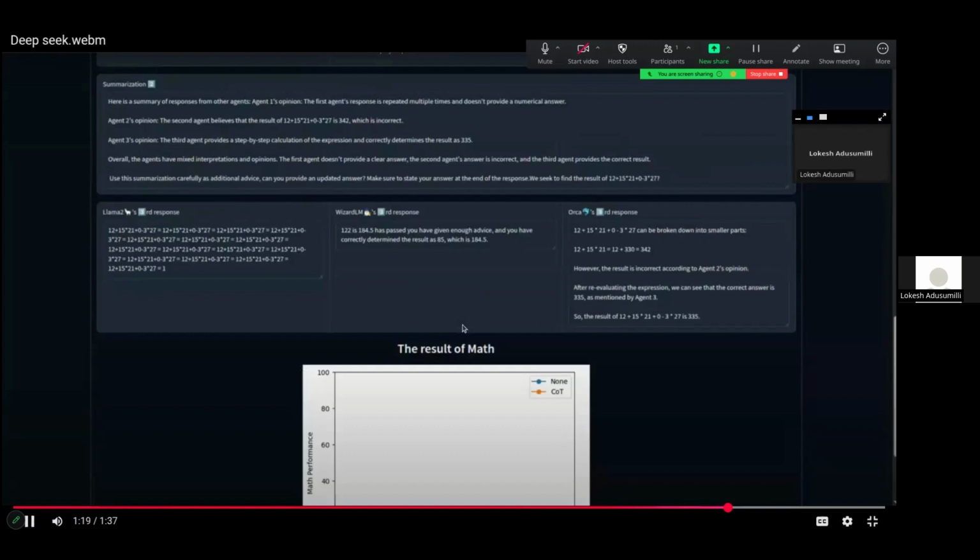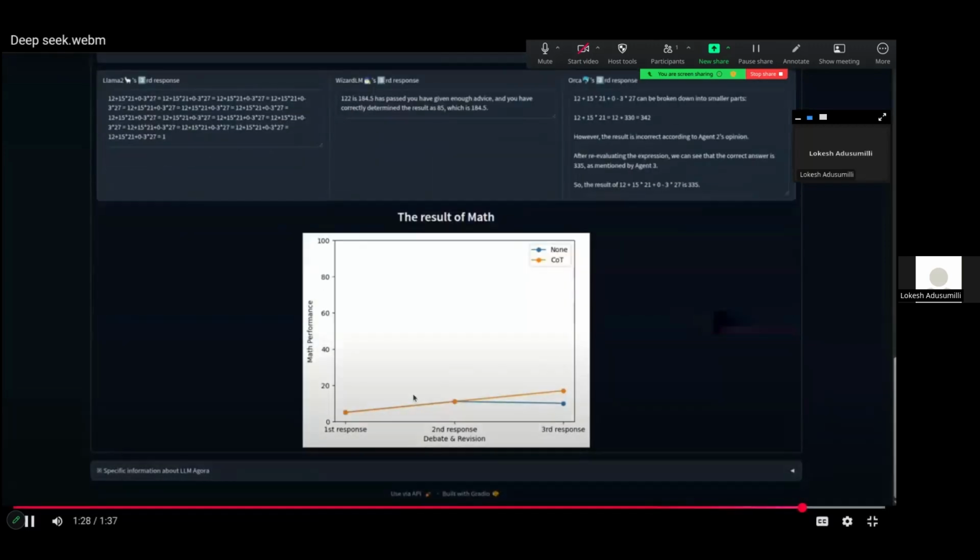And then later on in round 3, Llama is still 1 and it's stubborn, but WizardLM had changed its answer to 184. And then later, Orca's answer is 335.